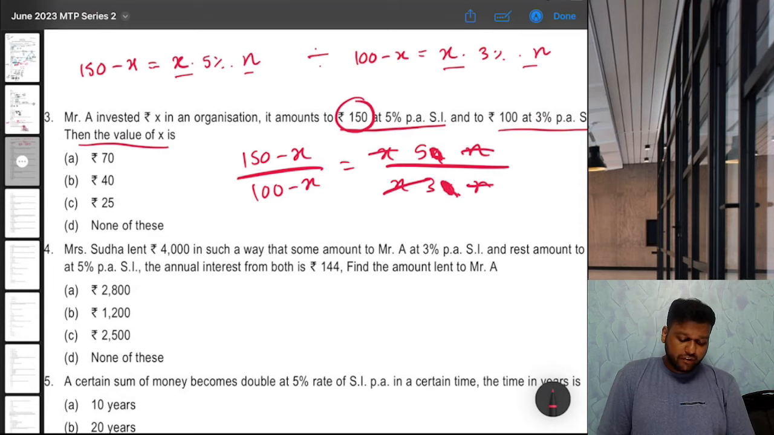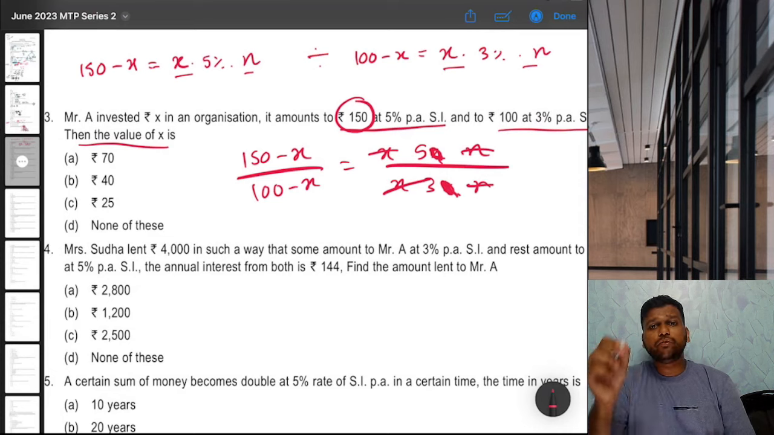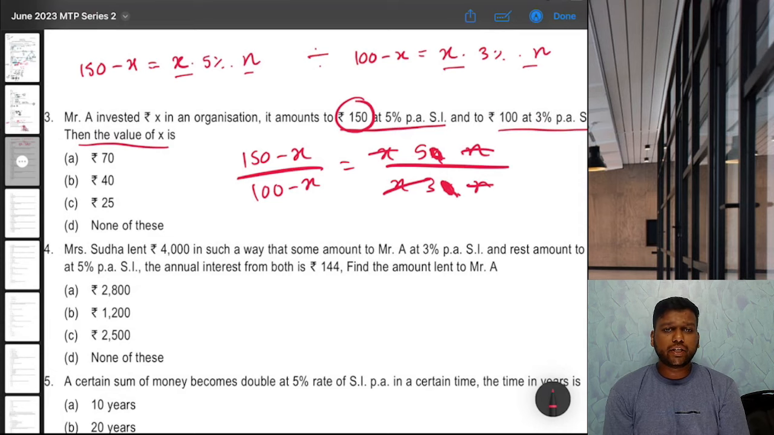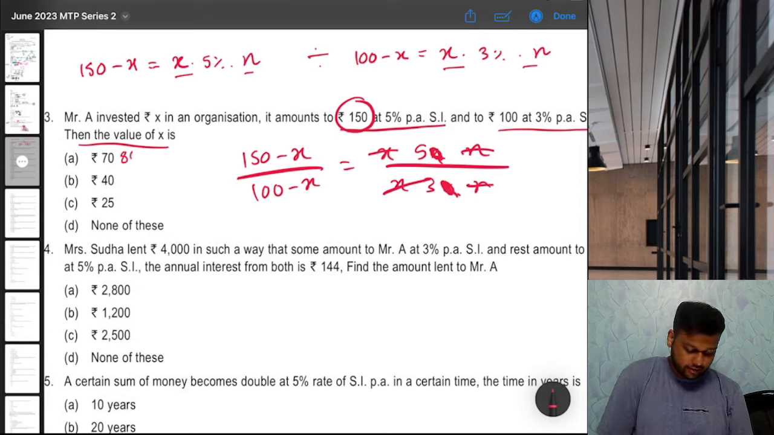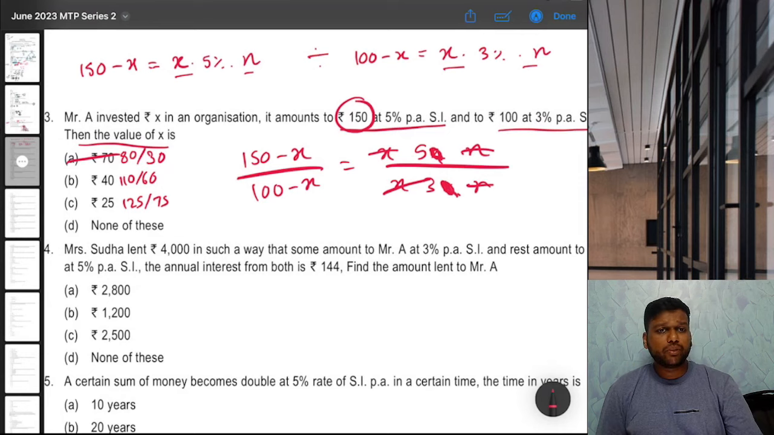Check. 150 minus X upon 100 minus X should give you 5 by 3. So let's check option A. Option A, 150 minus 70, that is 80 by 30. That is not 5 by 3, so not correct. If you put 40, then it is 110 by 60. Again not 5 by 3, not correct. If you put 25, it is 125 upon 75.